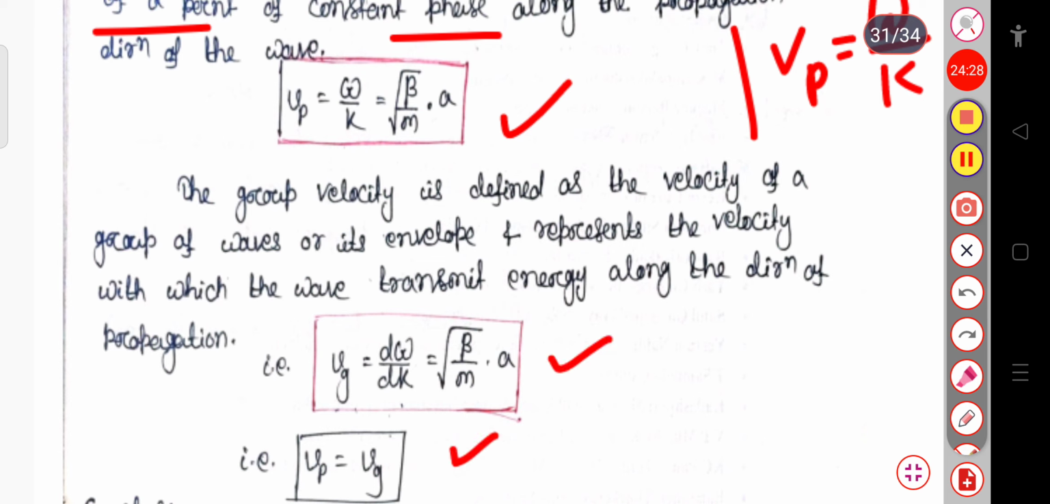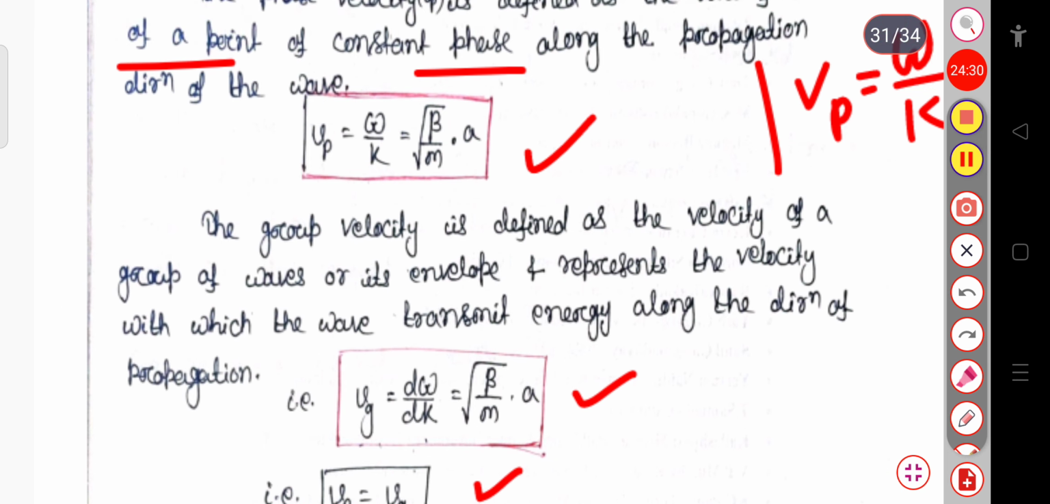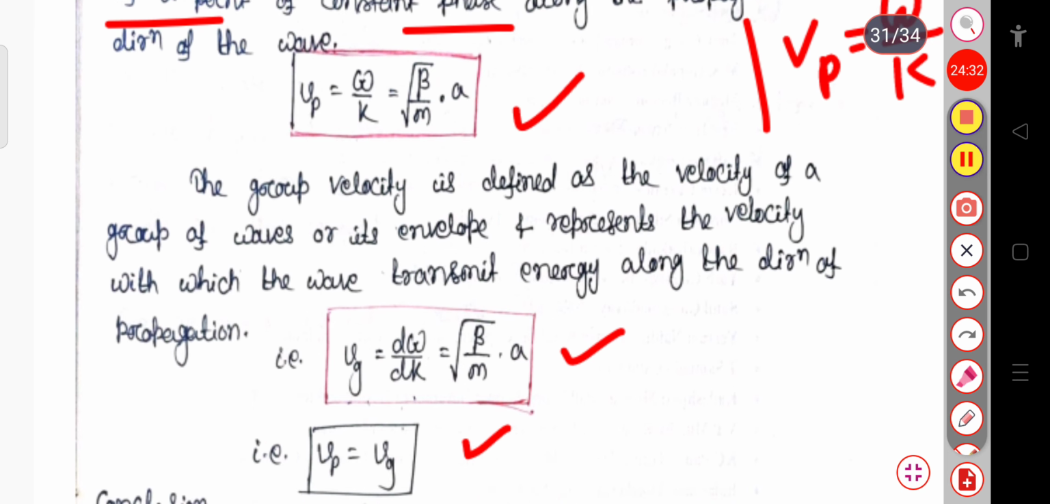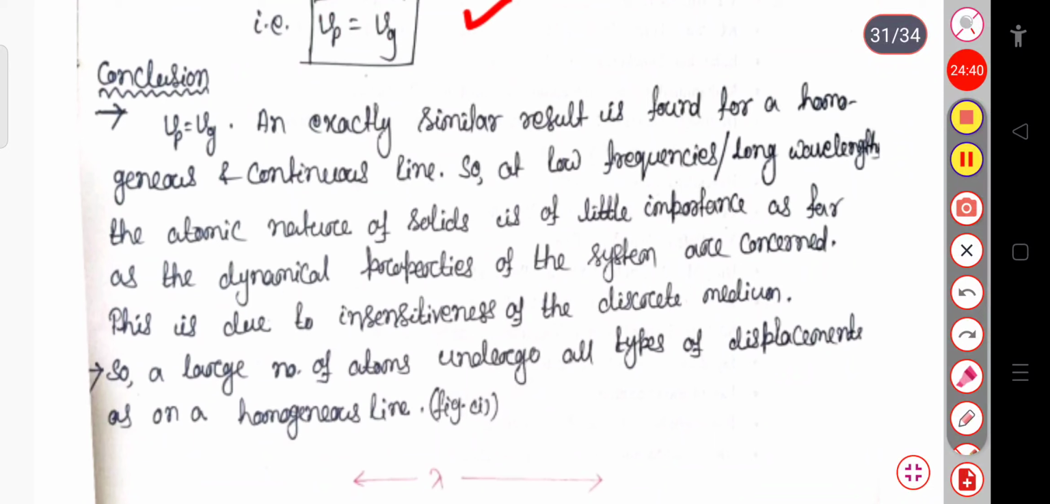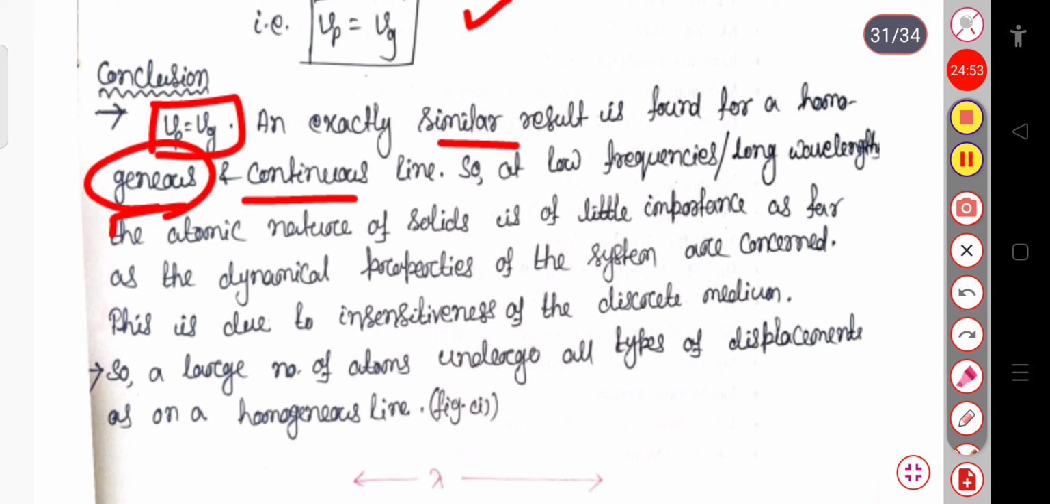So what is the meaning of this? Then what is the conclusion for this? The conclusion is that when Vp is equal to Vg, an exactly similar result is found for a homogeneous and continuous line. So when the phase velocity equals the group velocity, this will be a homogeneous and continuous line. So at low frequency means long wavelength, because you know c equal to nu lambda, nu equal to c by lambda, that is, it is inversely proportional to the wavelength.